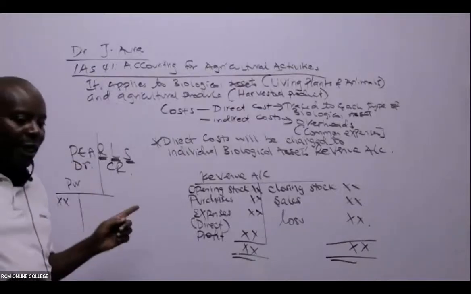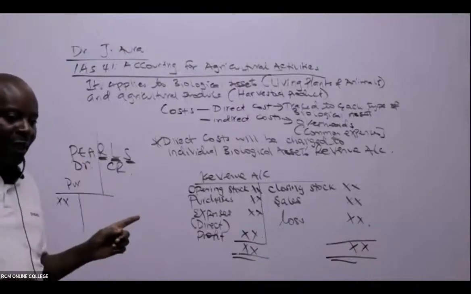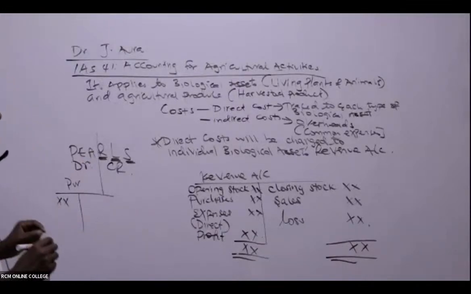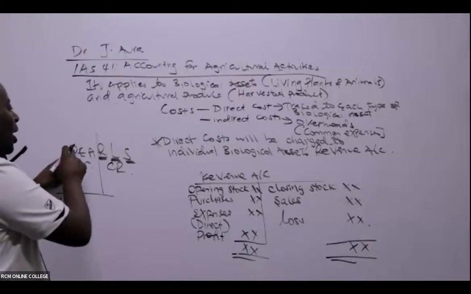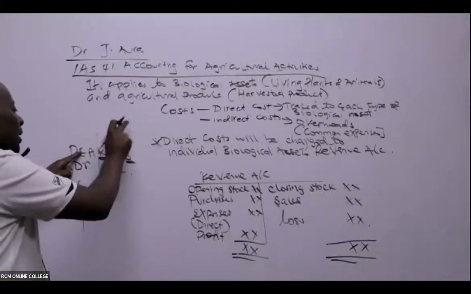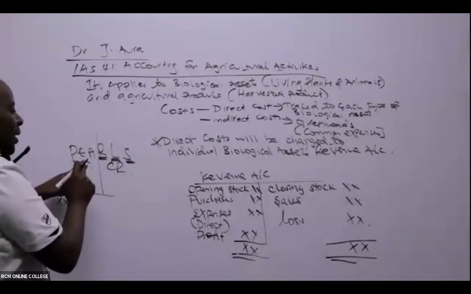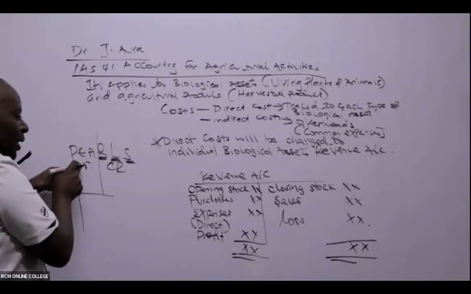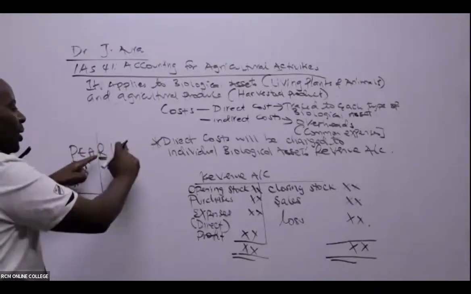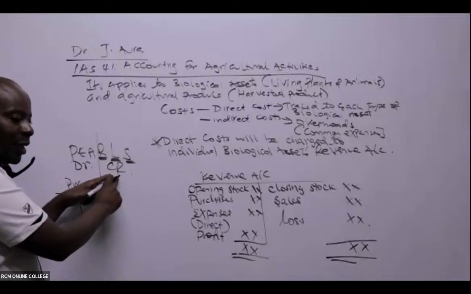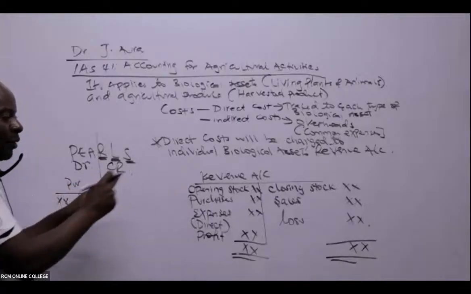Liabilities and the share capital. What do we do? We credit. I don't know whether you have been able to write like that. We have to write this somewhere in full: this P stands for purchases, these are expenses, these are assets. So these three will be debiting. Revenue, liability, share capital, you credit. So come to our revenue account here.